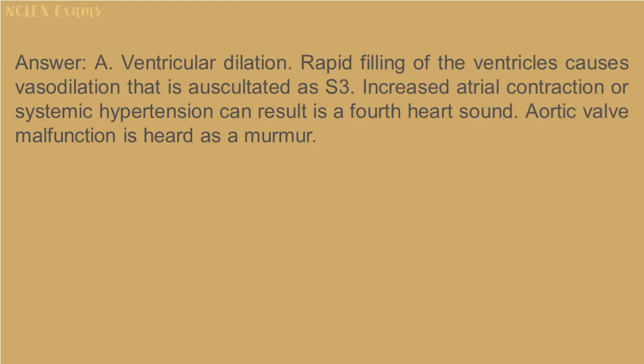Answer: A. Ventricular dilation. Rapid filling of the ventricles causes vibration that is auscultated as S3. Increased atrial contraction or systemic hypertension can result in a fourth heart sound. Aortic valve malfunction is heard as a murmur.